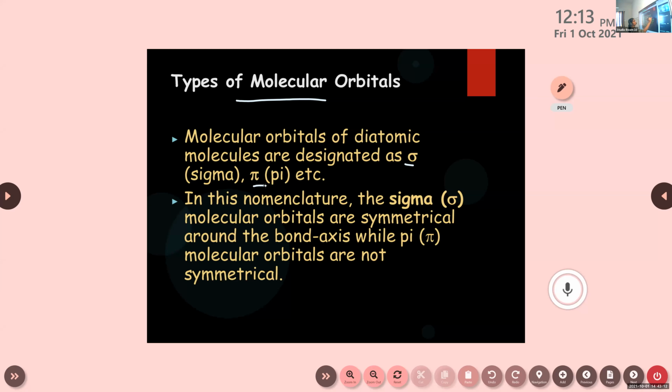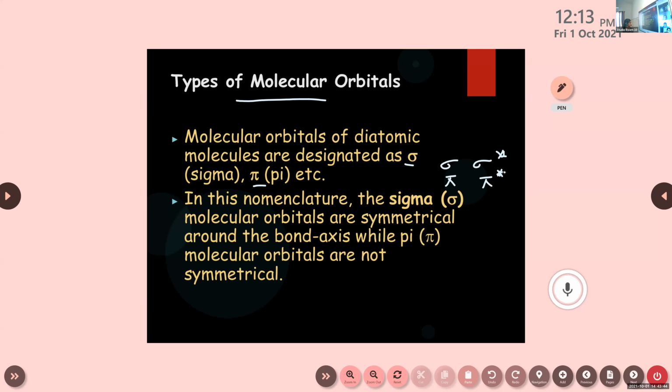So sigma can be sigma and sigma star. Similarly, pi is pi and pi star. Okay, sigma and sigma star, then pi and pi star. So the molecular orbitals of diatomic molecules are designated as sigma, pi, etc. Then the next one is delta. We will do more examples with sigma and pi. Delta belongs to the very high atomic numbers.